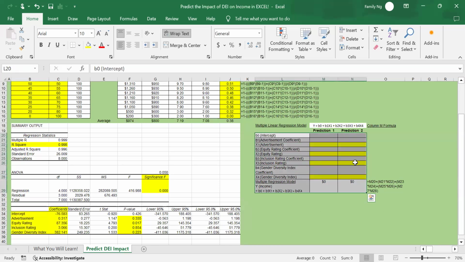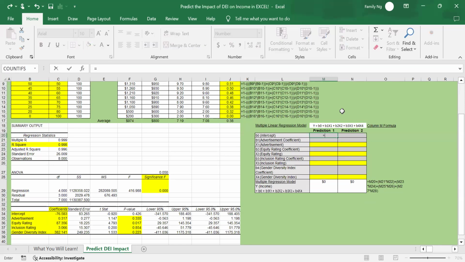So plug in the intercept coefficient number here. The advertisement coefficient number is this. The equity rating coefficient is this. The inclusion rating coefficient is this. And the gender diversity index coefficient is this.